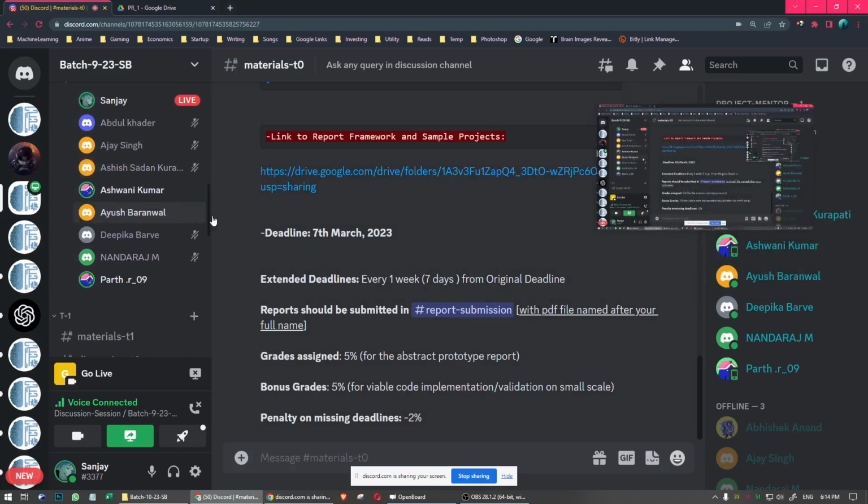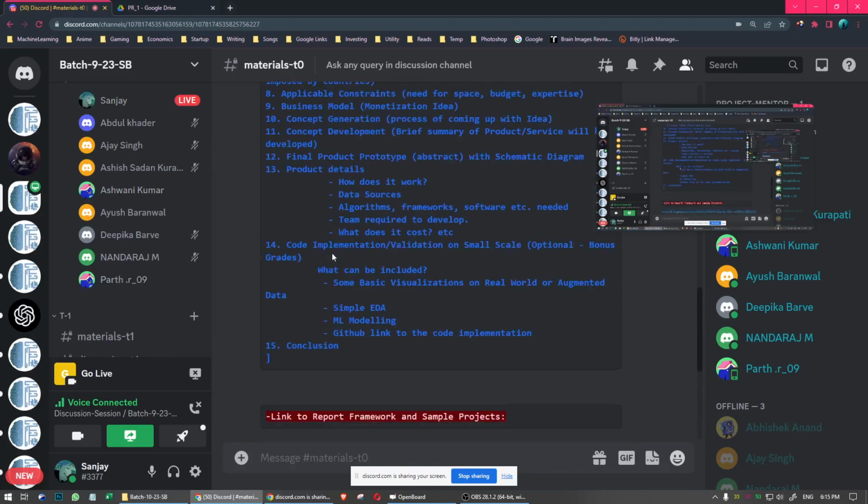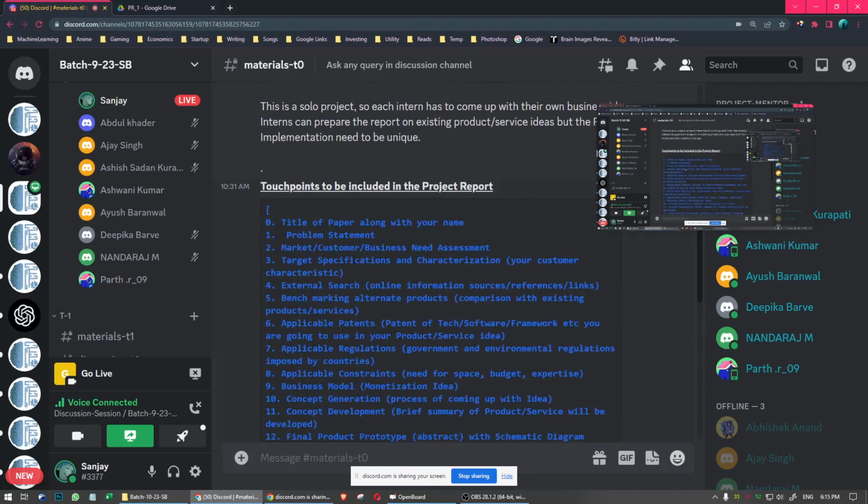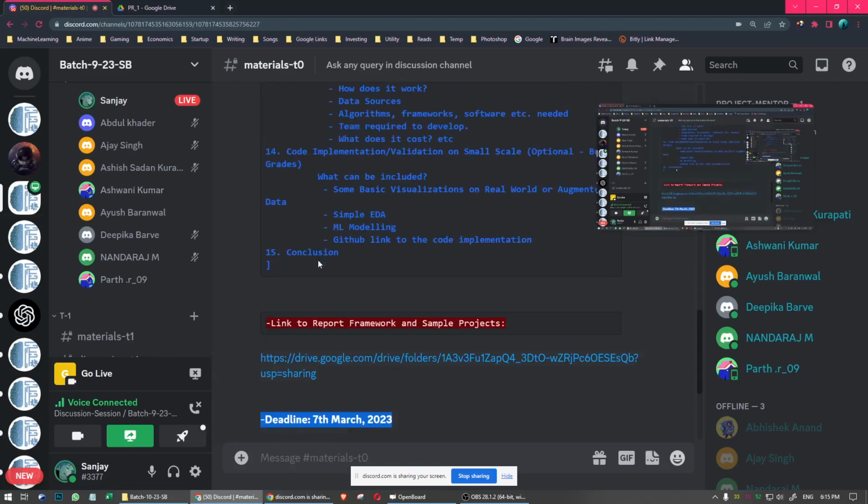Ashish: Sir, you are telling me I only have to build a model and predict some value? See, the model is the secondary part. The primary part is the report. The report is to be prepared with the product idea you come up with. In the coding part, you can build any simple model related to the product idea. If your idea is a diabetes prediction app, you can work on a diabetes prediction model, any simple model, because building an app will take a whole lot longer.